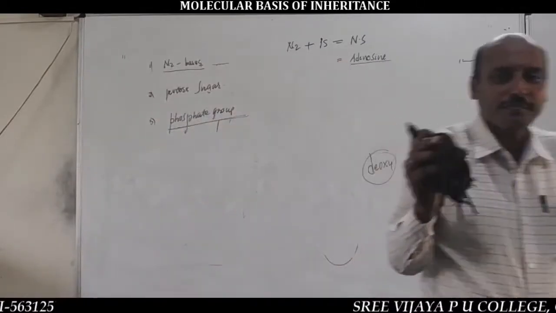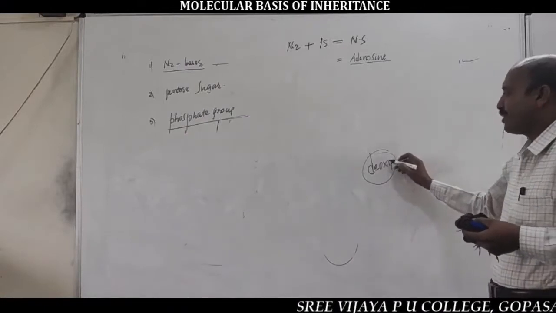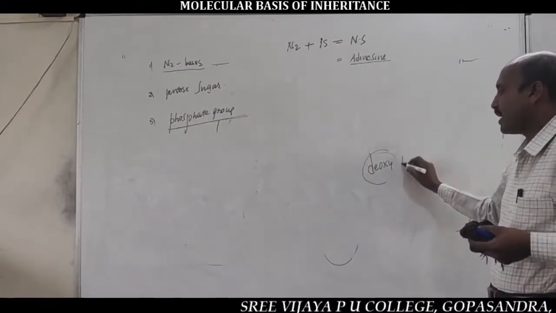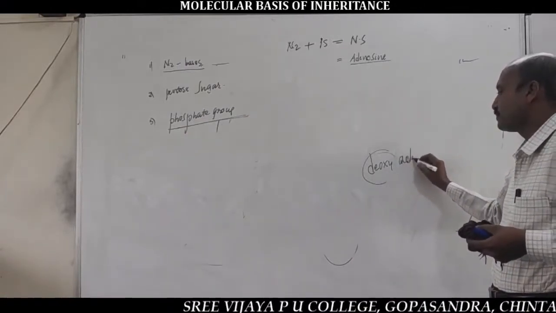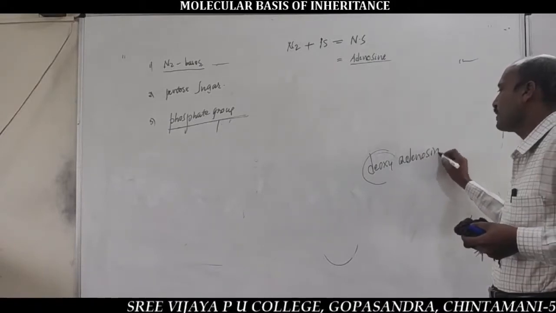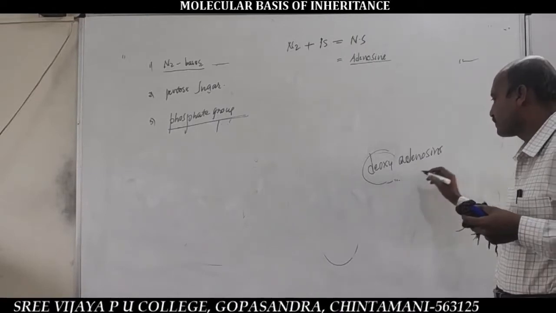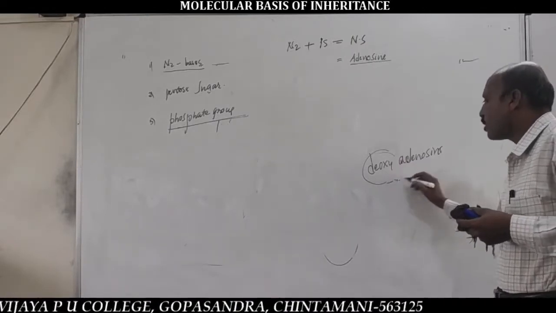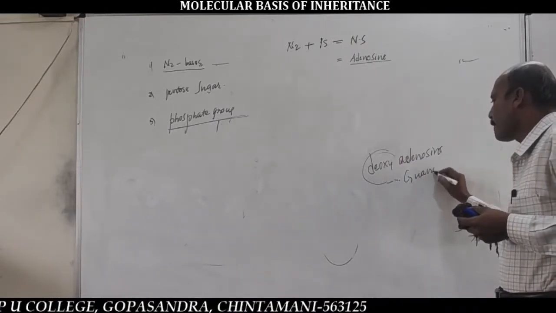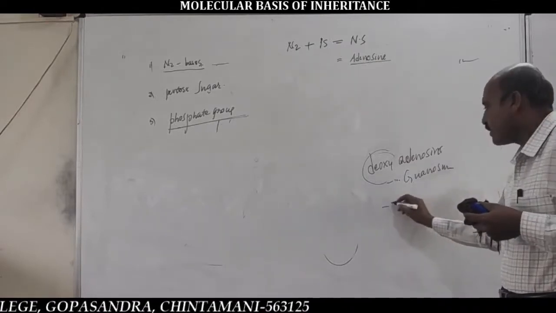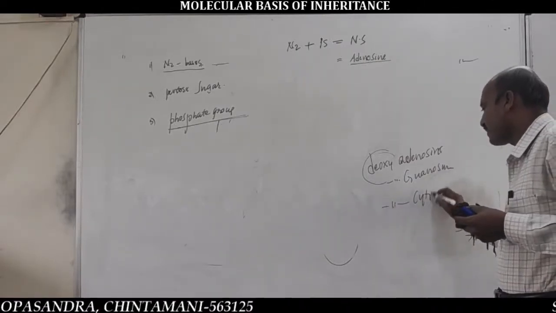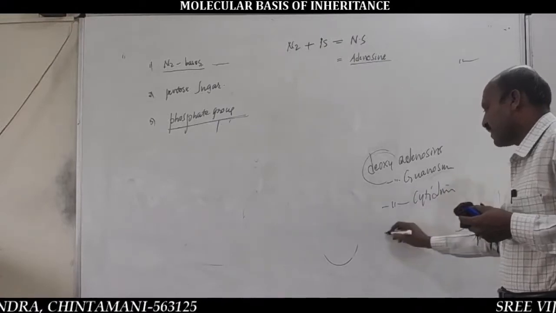That is one simple example. The DNA nucleosides are deoxyadenosine, deoxyguanosine, deoxycytidine, and deoxythymidine.